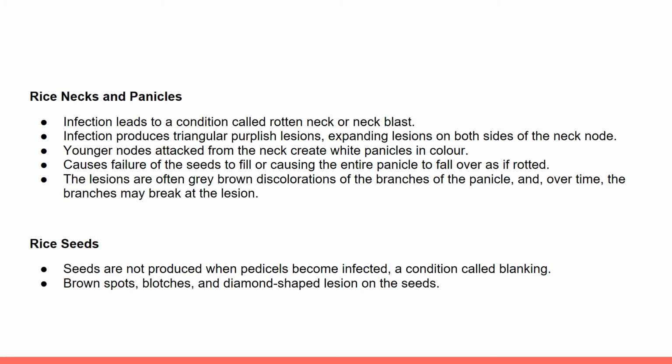Younger nodes attacked from the neck create white panicles. This causes failure of seed to fill, or causes the entire panicle to fall over as if rotted. The lesions are often grey-brown discoloration of the branches of the panicle, and over time the branches may break at the lesion. Finally, the symptoms on rice seeds. Seeds are not produced when panicles become infected, and this condition is called blanking. Symptoms of rice blast on seeds themselves consist of brown spots, blotches and diamond-shaped lesions.